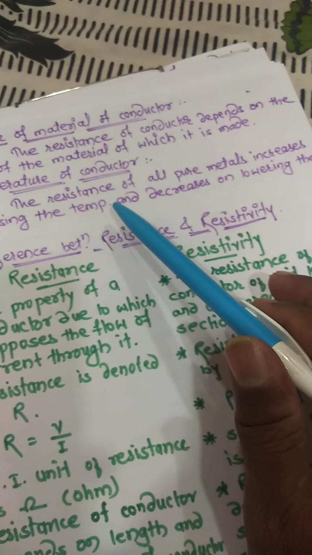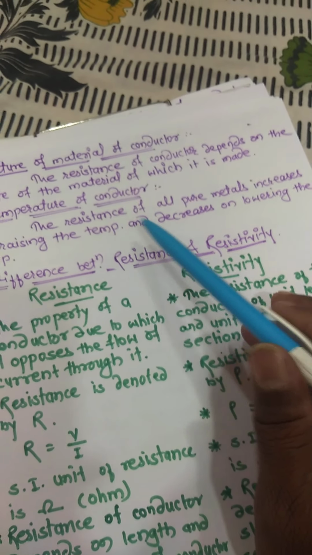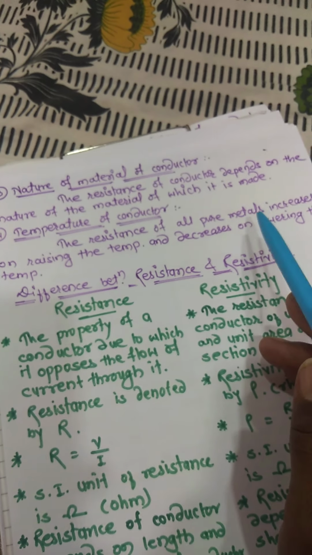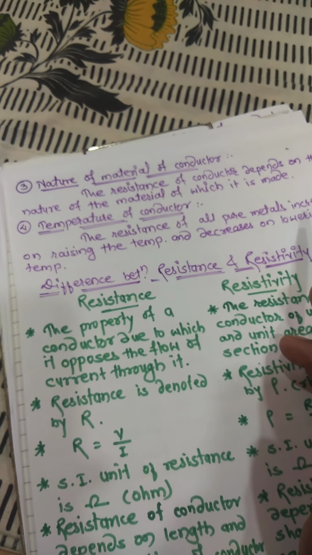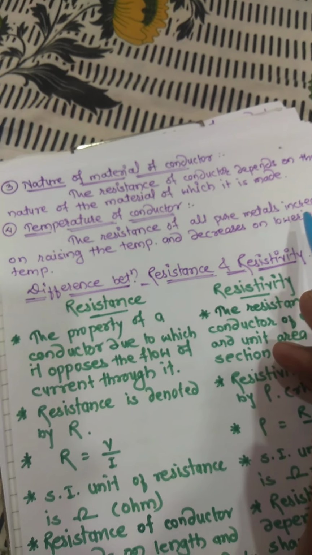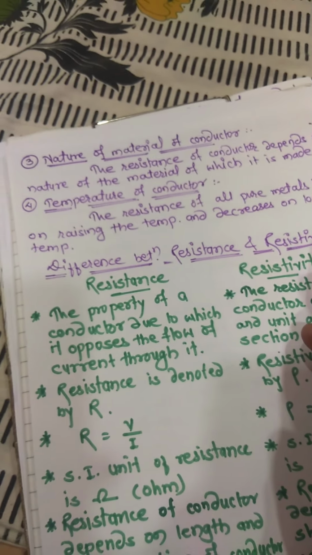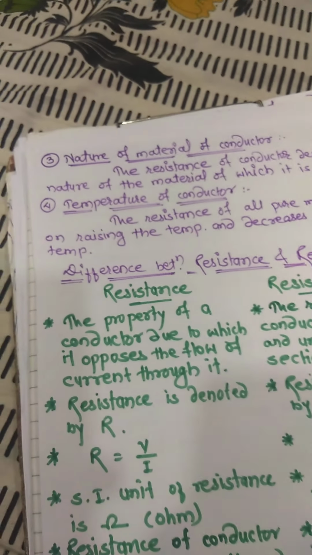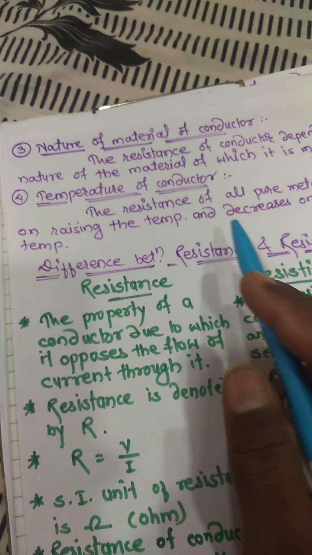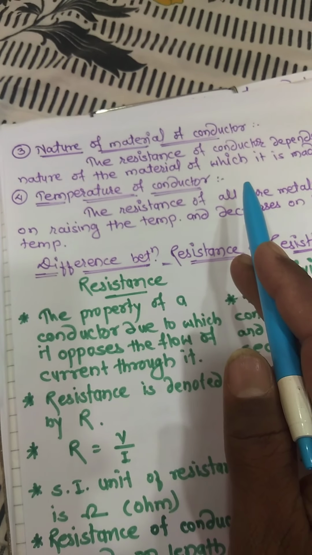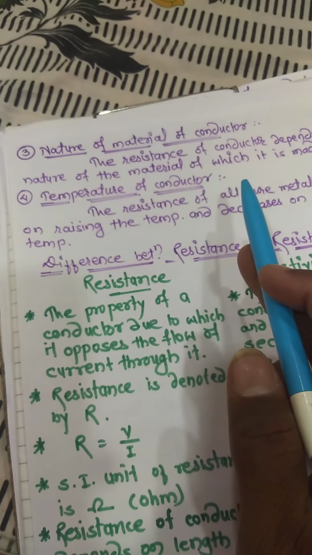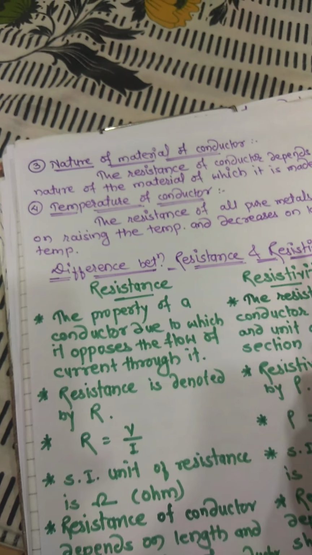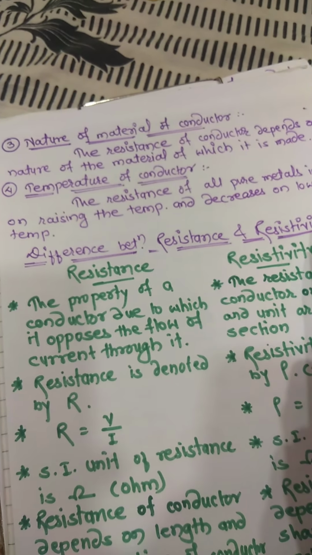If we increase the temperature, the resistance will also increase, and if we decrease the temperature, the resistance will also decrease. So temperature is also the most important factor to affect the resistance of a conductor. These are the 4 factors affecting the resistance of a conductor.